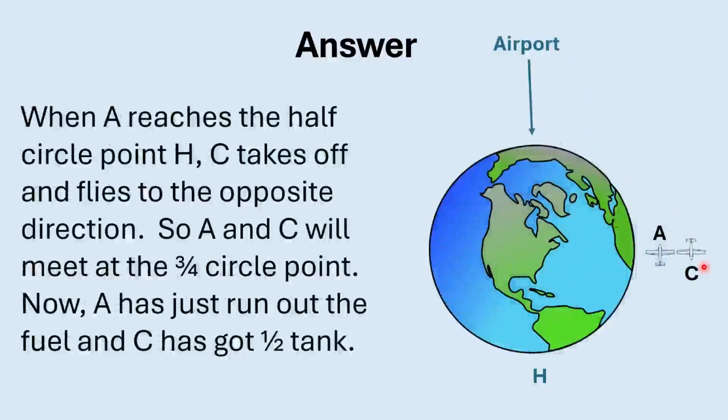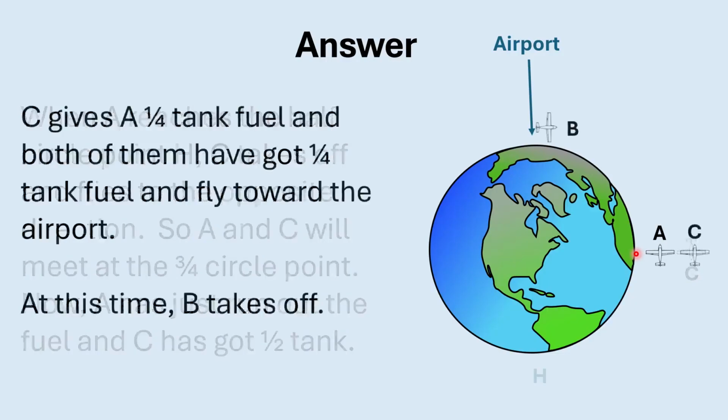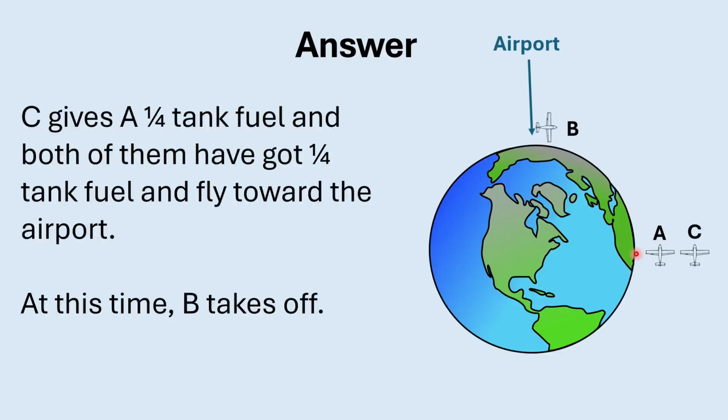Very importantly, when A reaches the half circle point H, plane C must take off at this time and fly in the opposite direction, clockwise. So planes A and C will meet at the 3/4 circle point. At this moment, plane A has just run out of fuel, and C should have half a tank left. Plane C will give a quarter tank of fuel to A, so both of them will have a quarter tank of fuel, and then they will fly towards the airport.